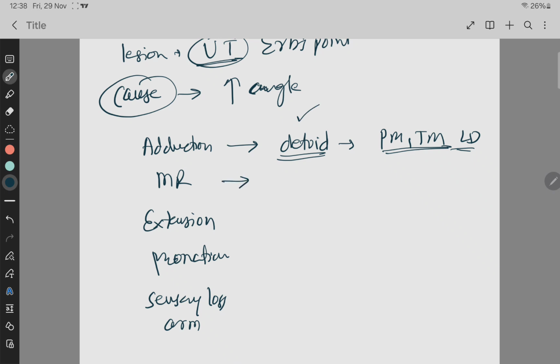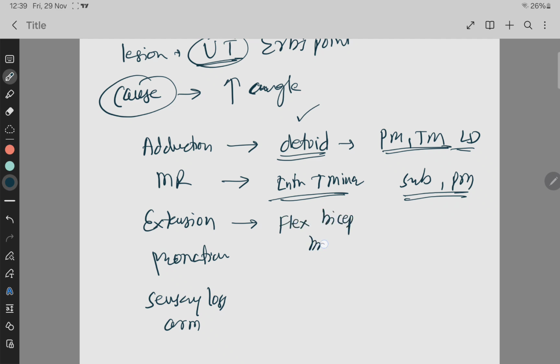There is a medial rotation of the arm because of the paralysis of which muscles, infraspinatus and the teres minor muscle, which will lead to the overaction of subscapularis and pectoralis major. Okay, that will lead to the overaction. There is extension at the elbow joint because of the paralysis of the flexor muscles, mainly the biceps and the brachialis, and overaction of which muscle, triceps, an opposite overaction.